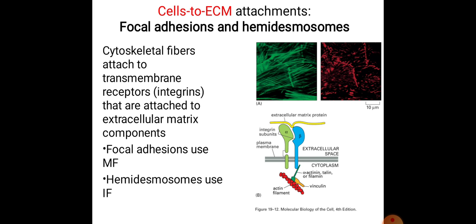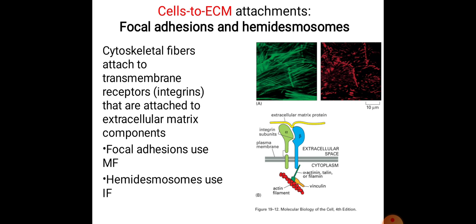Now hemidesmosomes resemble the desmosomes, but they do not link adjacent cells. The name arises from the fact that they look like half of the desmosomes. However, the transmembrane glycoproteins in hemidesmosomes are integrins rather than cadherins. Integrins are signaling receptor proteins.